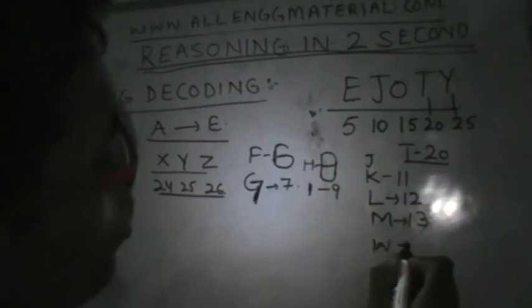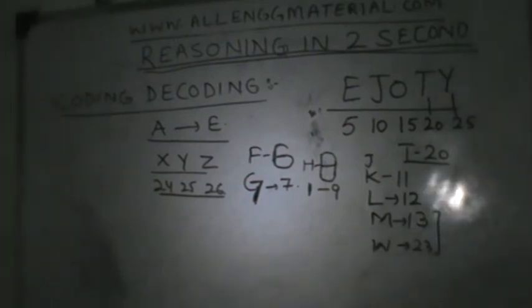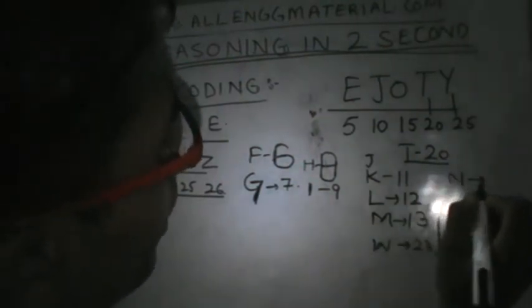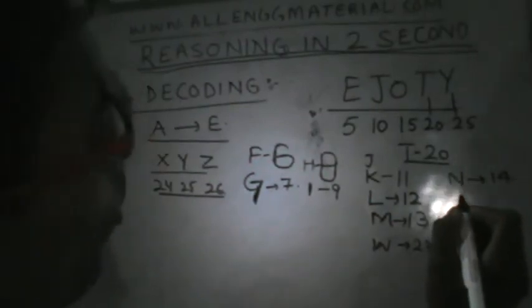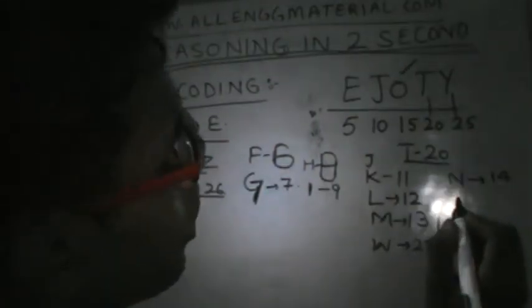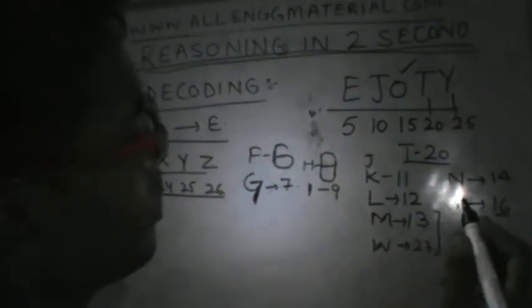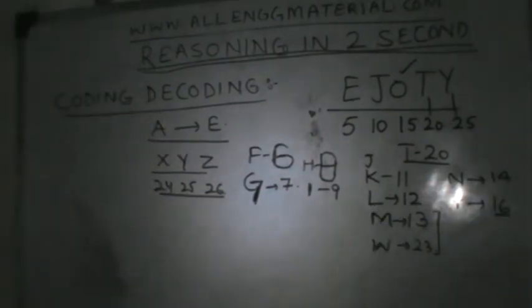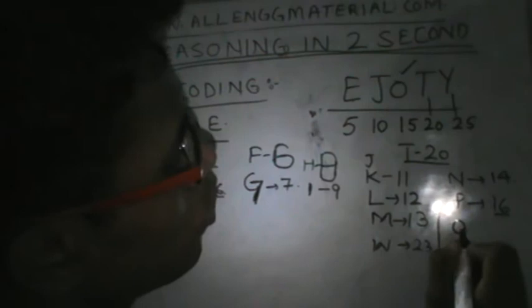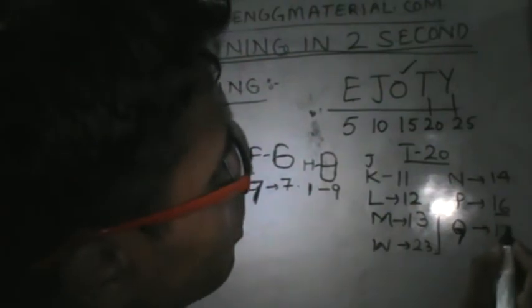Opposite to it, W itself says it is 23. We have to keep in mind that M means 13, W means 23. N 14. O is already present in SOT, 15. P, player, 16 players in a team. In a cricket team there are 16 players, so P means player 16. Q is 17.